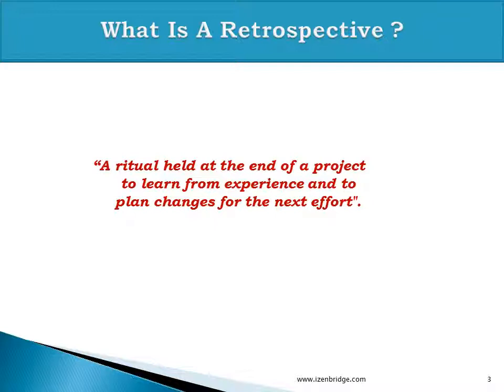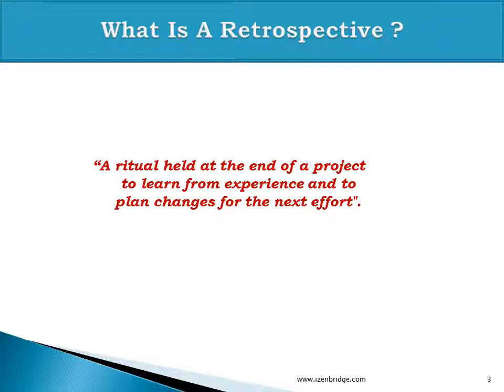In general, traditionally we have been conducting lesson learned meetings. Now lesson learned meetings we used to conduct at the end of the project or at a milestone level. Conducting a lesson learned meeting at the end of the project does not give us the opportunity to adapt or learn the lesson for our current project work.